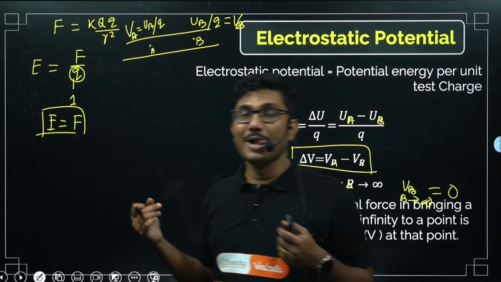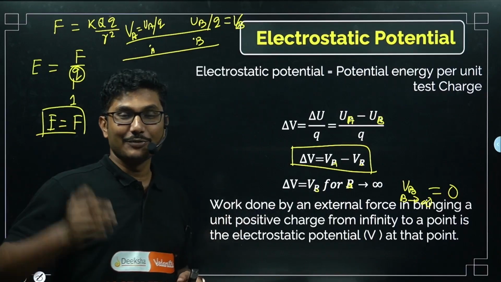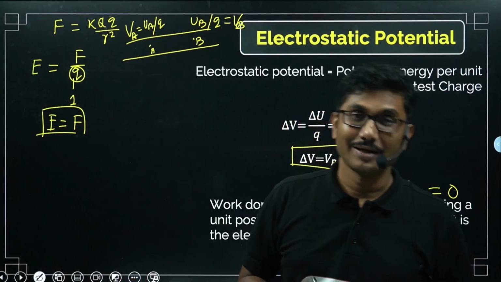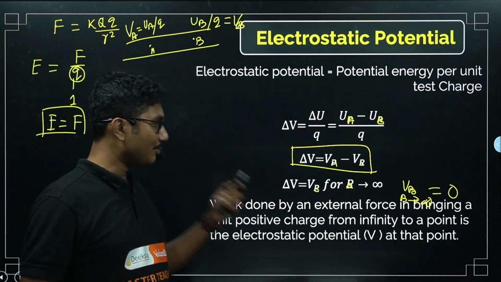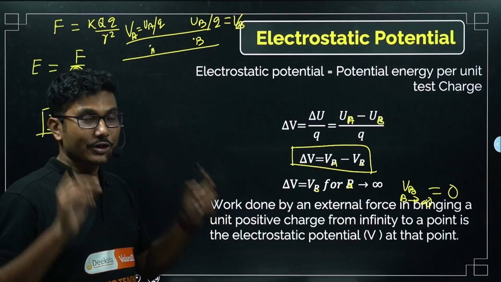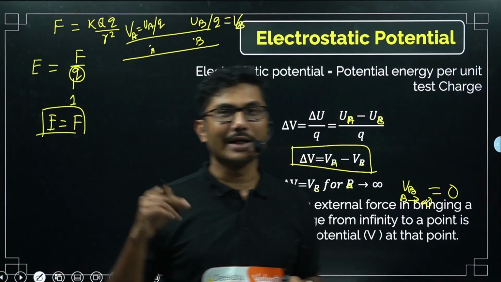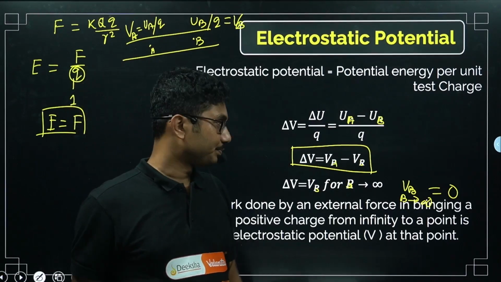If you want to measure the potential of each and every point, you are not going to take a unit test positive charge, go to infinity, then come to this point and calculate the work done. So this is a theoretical definition. The only thing that is important here is that the potential at infinity is 0. That you should remember. Whenever you are encountering potential 0, that means it may be at infinity.